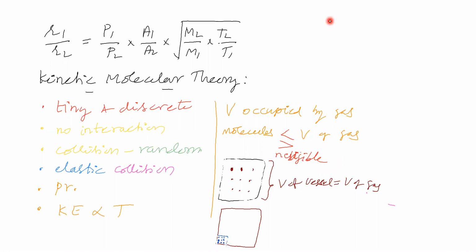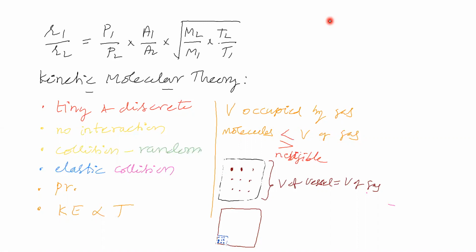Each gas molecule is called tiny and discrete. Tiny in the sense that we cannot see it; gas molecule size will be very low. And between gas molecules, distance will be very, very high, because gas can be compressed to a large extent. We can compress the gas easily. That means between gas molecules, the empty gap is large. Distance between gas molecules is high.